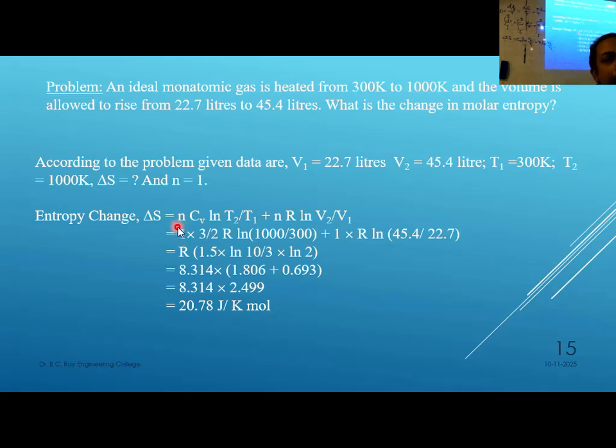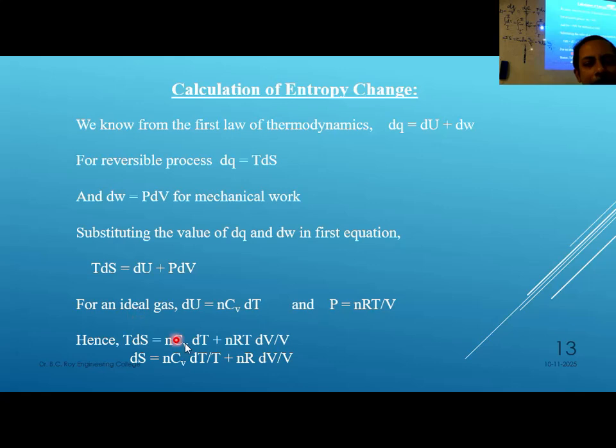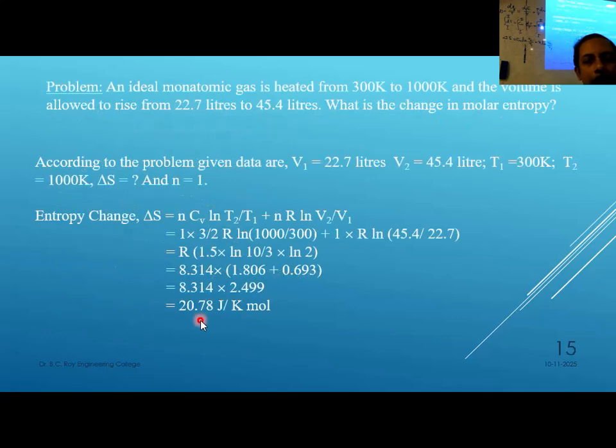Cv is this Cv, last line you see. This Cv has come from here. Before that also you check, dU equal to nCv dT. Now the Cv value: monatomic gas it is told, no? From that it can be calculated. For monatomic gas gamma equal to 1.66.